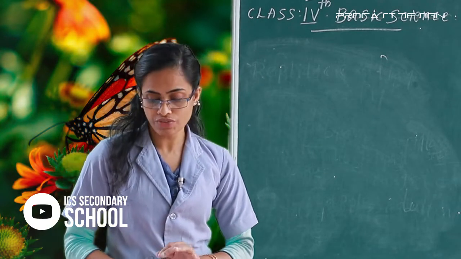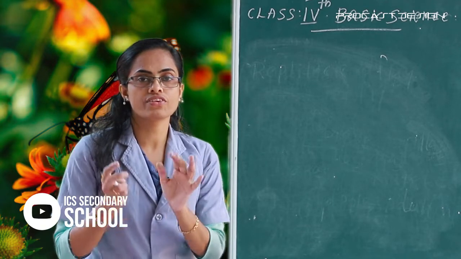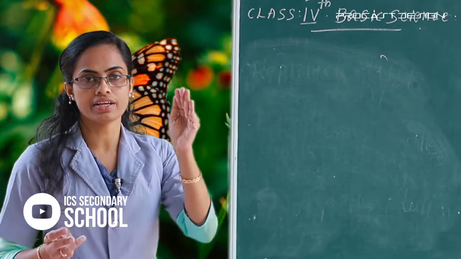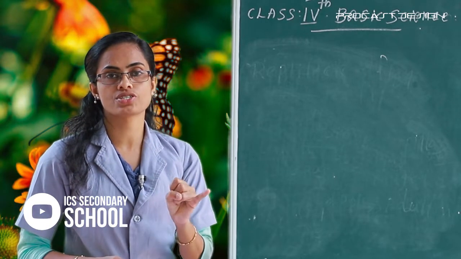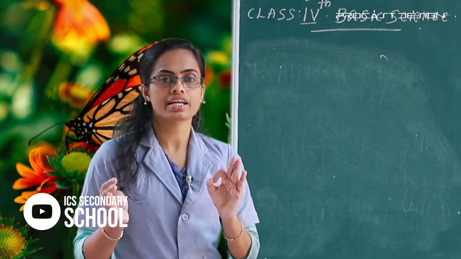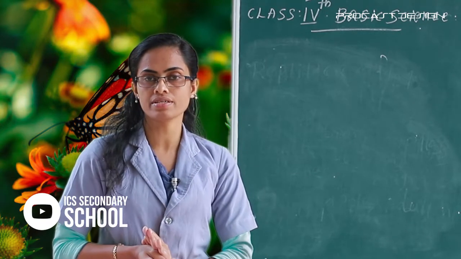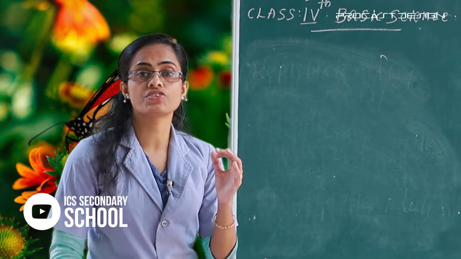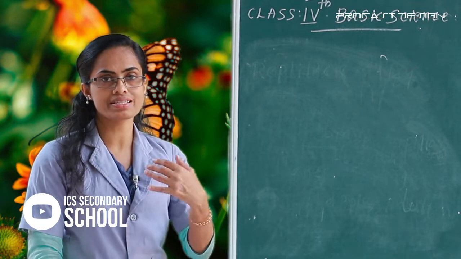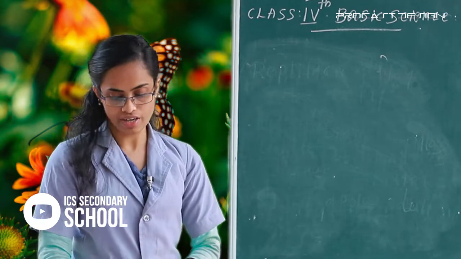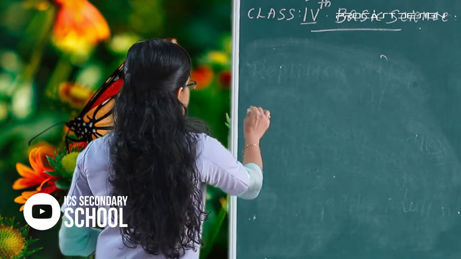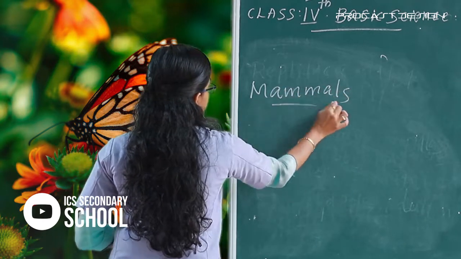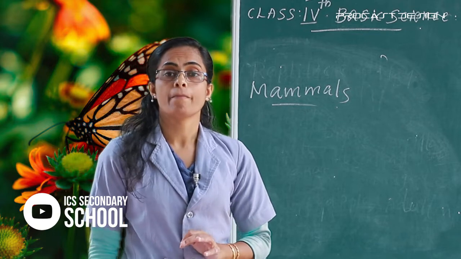The next one, animals that give birth to young ones. First we discussed laying eggs, with different examples: fish, amphibians and reptiles. Now we discuss the animals that give birth to young ones. For example, mammals. What are mammals?